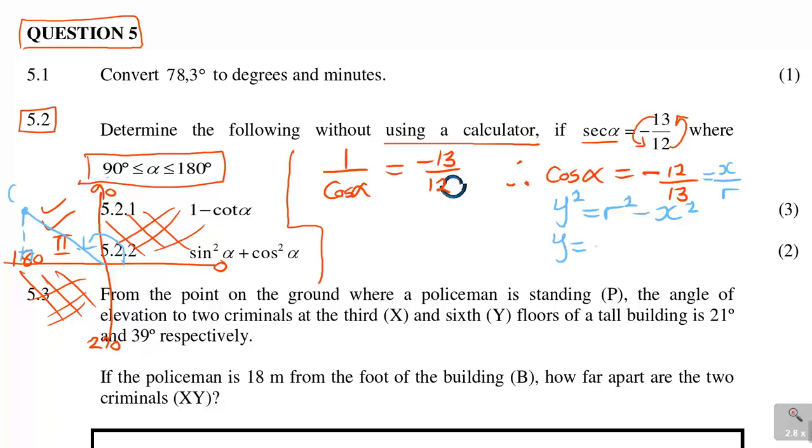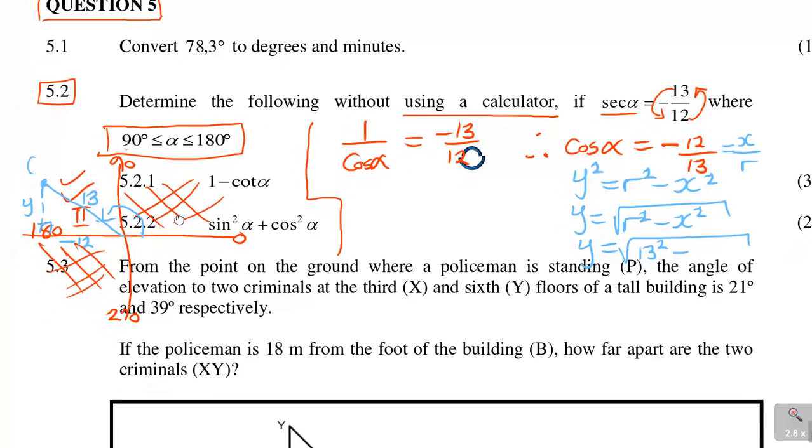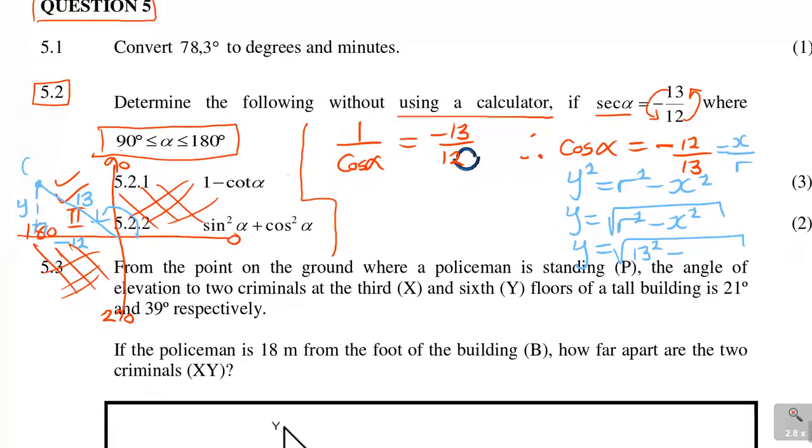So y is the square root of r squared minus x squared. So my y is the square root of r is 13 squared minus, now you can see that the 12 is this one, it was negative 12, r is 13. So minus bracket negative 12 squared.